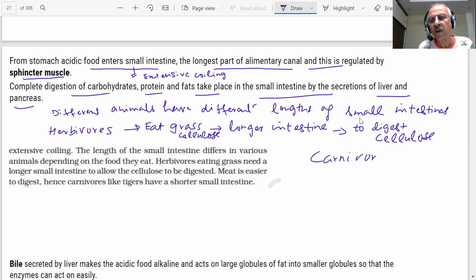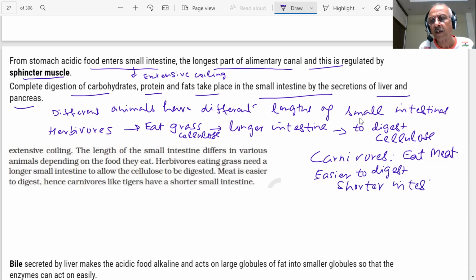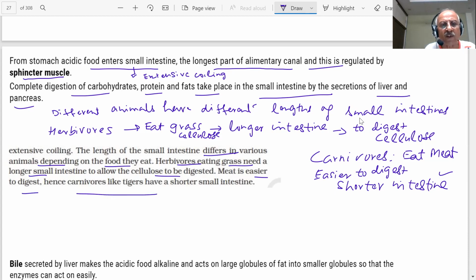What are carnivores? They eat meat, students. So carnivores have a shorter intestine, since meat is easier to digest. So the length of the small intestine differs in various animals depending on the food they eat. Herbivores eating grass need a longer small intestine to allow cellulose to be digested. Meat is easier to digest, hence carnivores, like tigers, have a shorter small intestine.